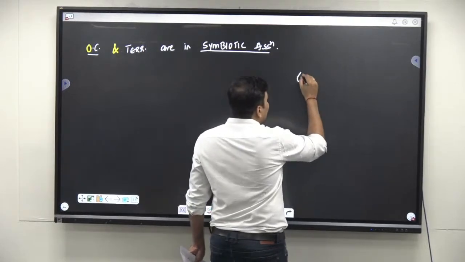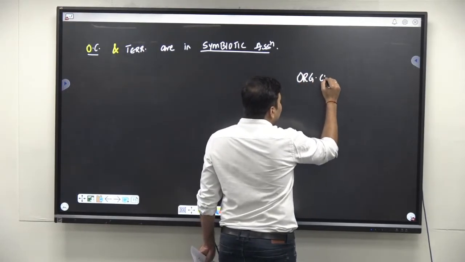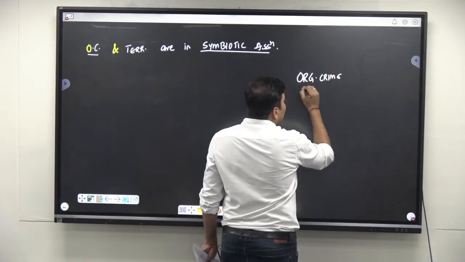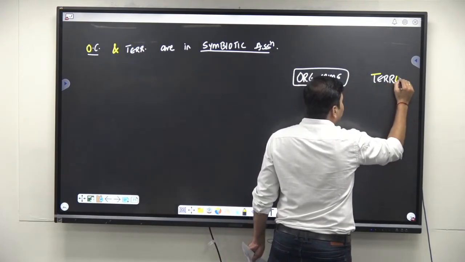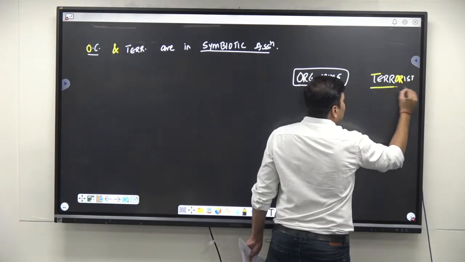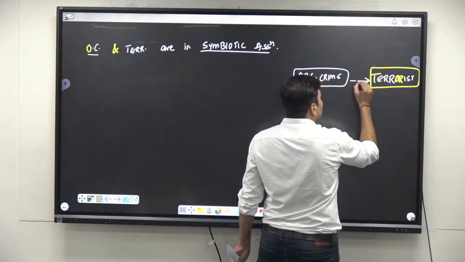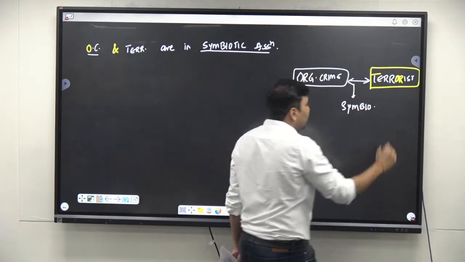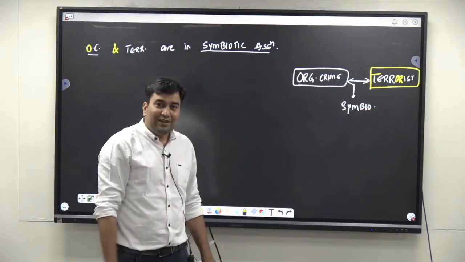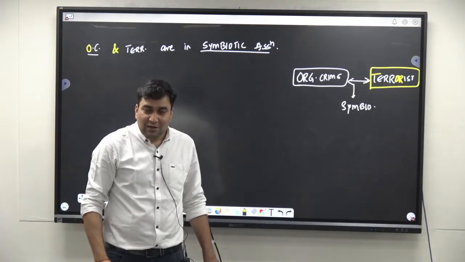If you look at organized crime and here you can consider terrorism or terrorist groups, these two are in a symbiotic relationship, where both of them are interdependent upon each other.